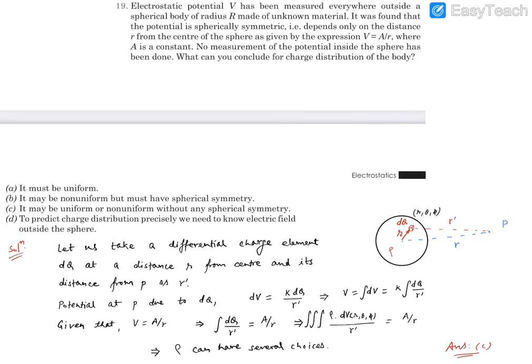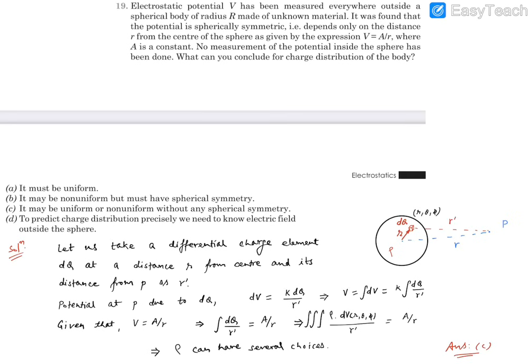So this point is not a particular point I'm taking, this is a general point in its volume. Let's say from this element the point P is r dash distance apart, which is outside, and this point P is r distance from the center, which we are going to use for this expression.